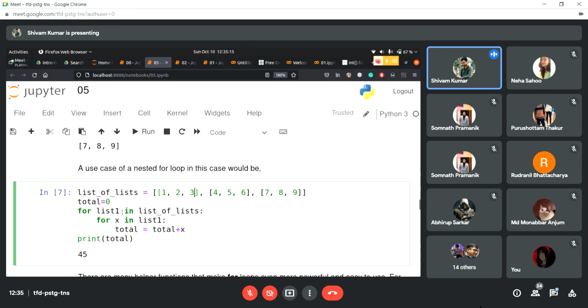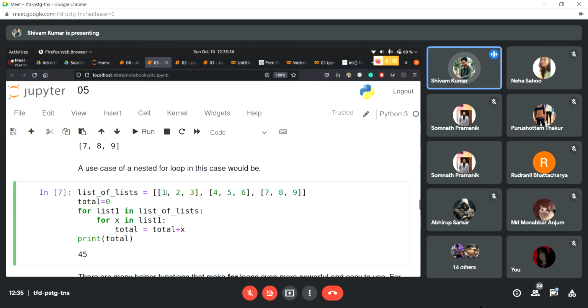Yes. So when it finds a list, suppose it finds this list, it will come inside, and again it is encountering a loop. Now it says for x in list one. In list one we have three elements. So this one, this two, this three. This loop is going to run three times, right? So every time the first loop is executing, the second loop will execute three times. Am I clear? A nested loop is used for multiple lists.